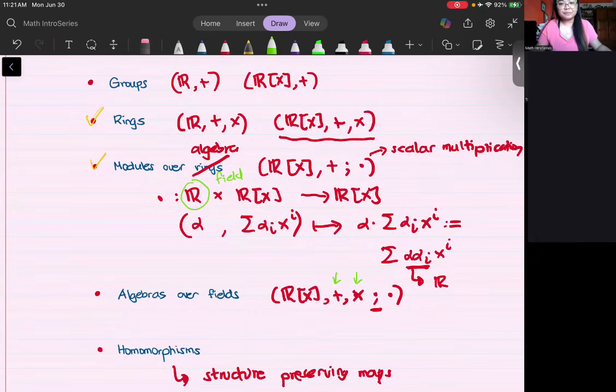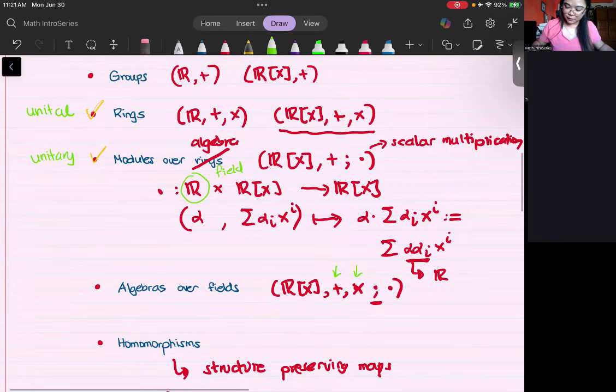And in this talk, or in this presentation, especially in representation theory of algebras, we will assume that our rings are actually unital, meaning there is an identity element under the multiplication, and our modules are actually unitary. And by a module, I will mean a left module in this course. Okay.